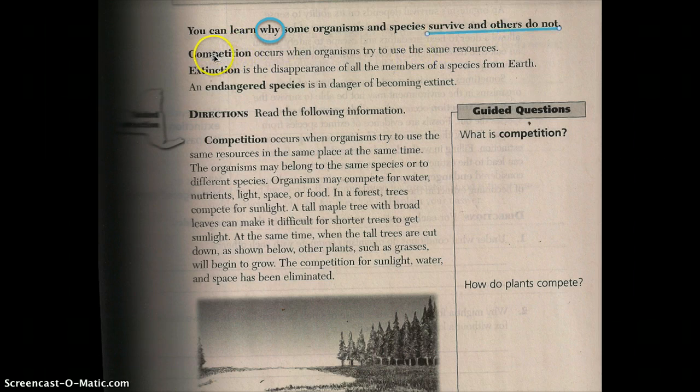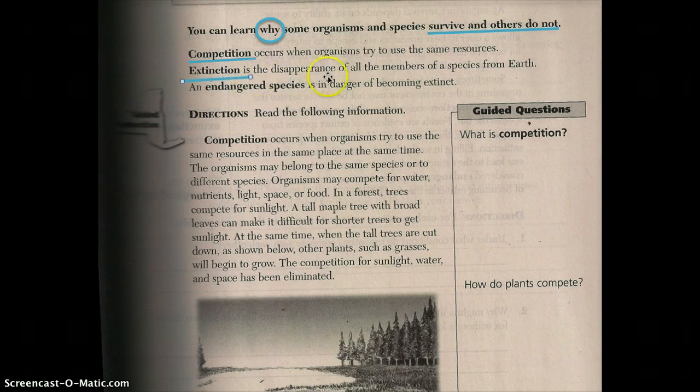So our vocabulary, as always, is up on the top. Competition occurs naturally when organisms try to use the same resources. And what are resources that organisms might compete for? What are some resources that organisms might compete for? Think about it and see if you're right as we go through the reading.